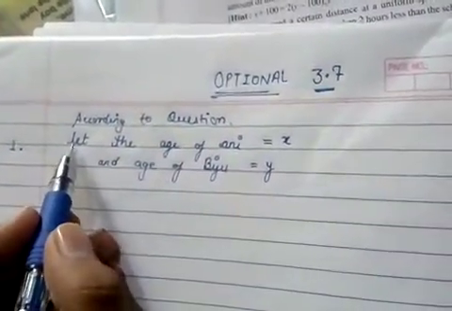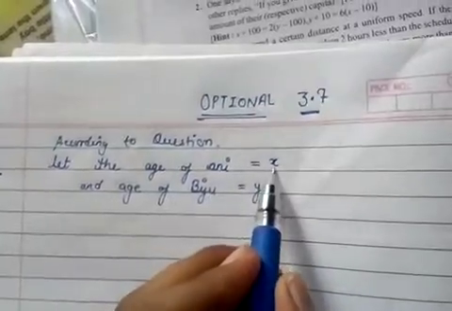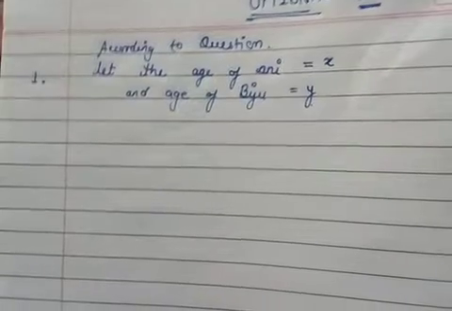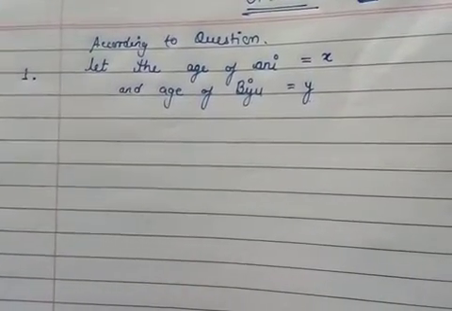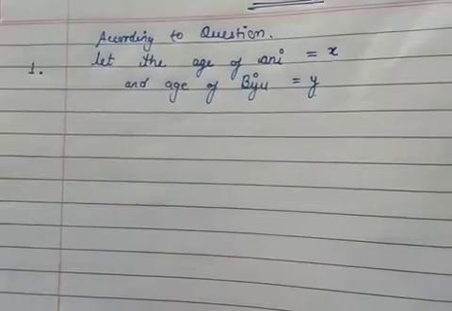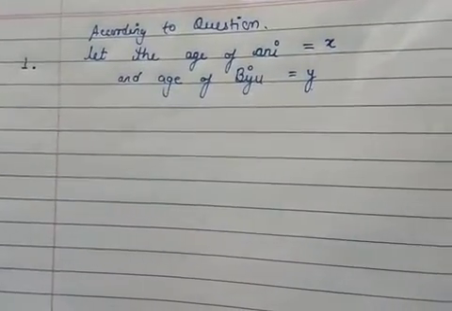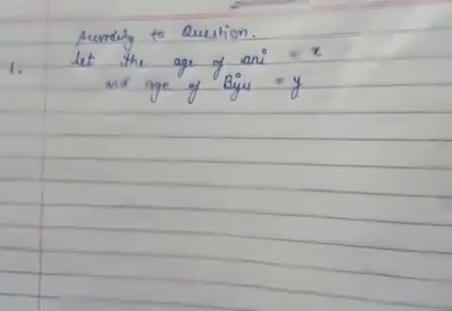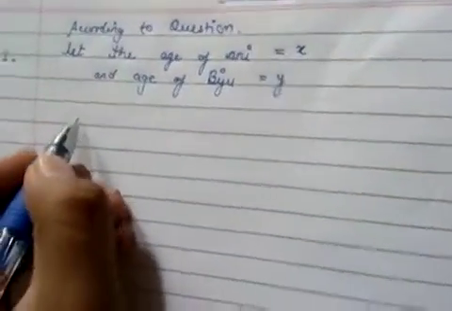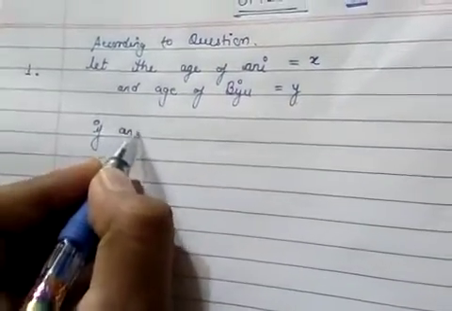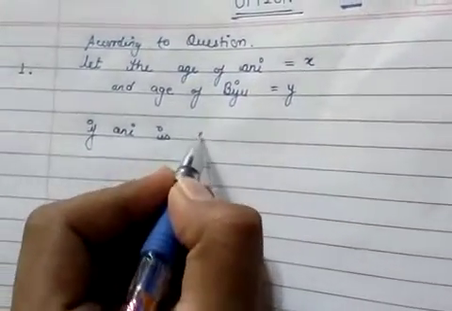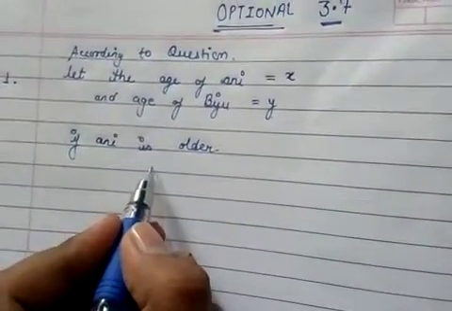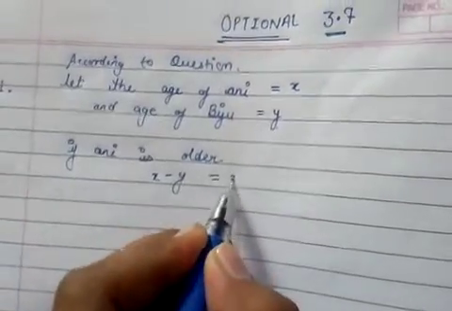we suppose the age of Ani is x and the age of Viju is y. As per the question, the ages of Viju and Ani differ by 3 years. So if Ani is older, then Viju will be younger. If Ani is older, then the difference will be x minus y equal to 3.